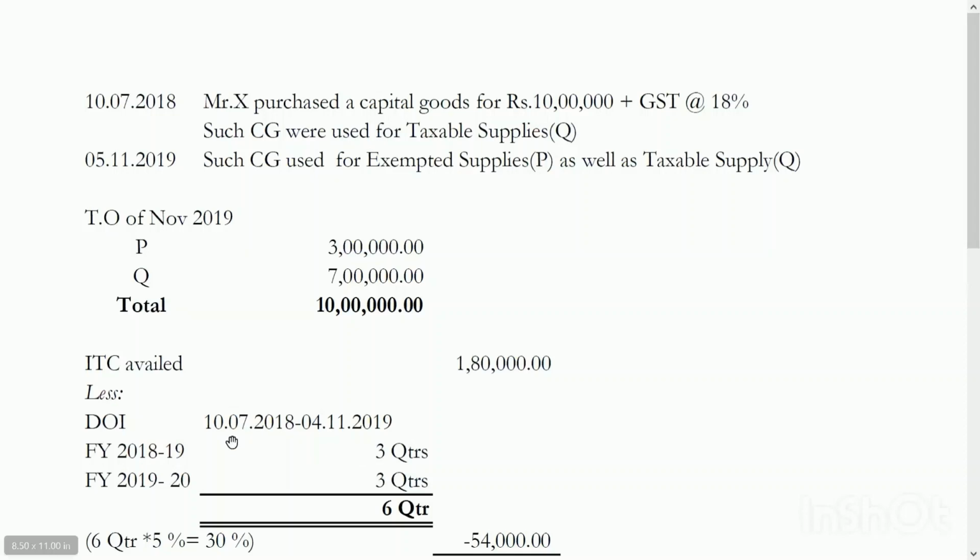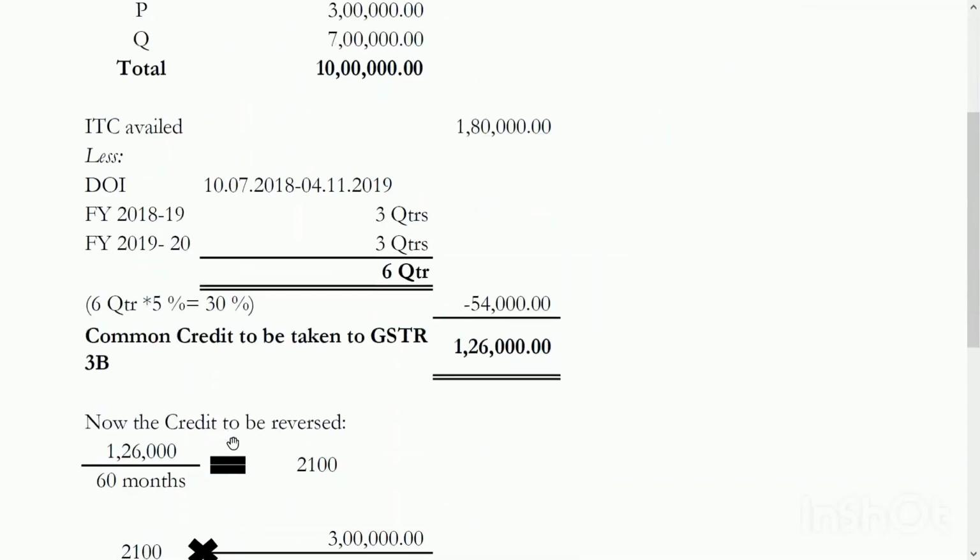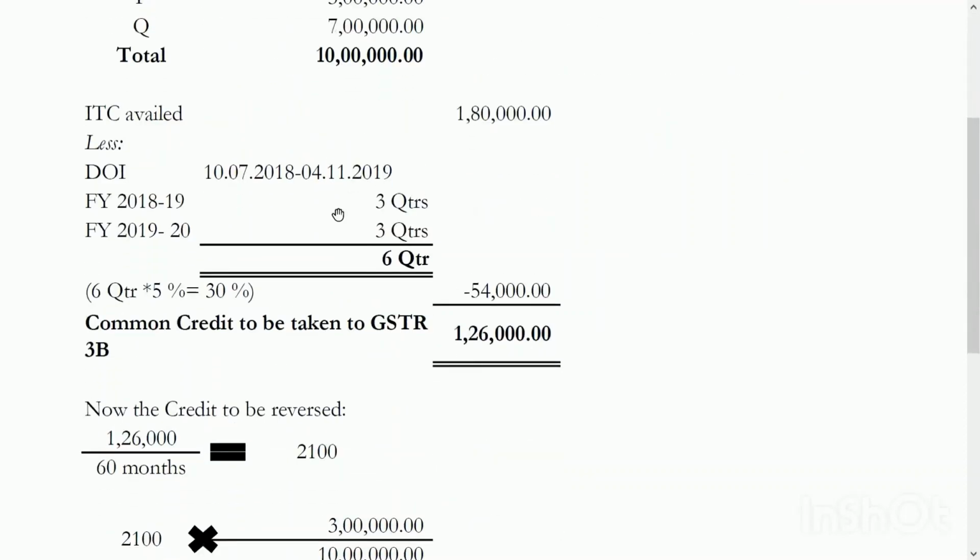From date of invoice 10/7/2018 to 4/11/2019, there are 6 quarters, 3 plus 3 pertaining to financial year 2018-19 and 19-20. 6 quarters into 5% gives you 30%, which is 54,000.